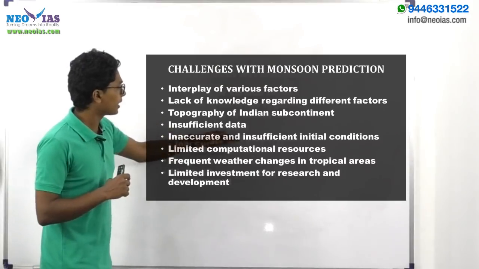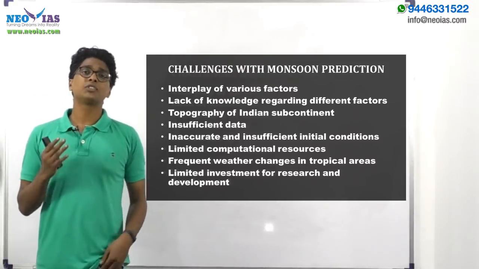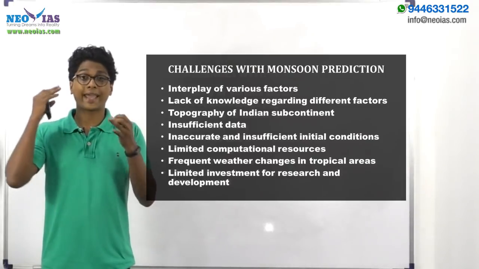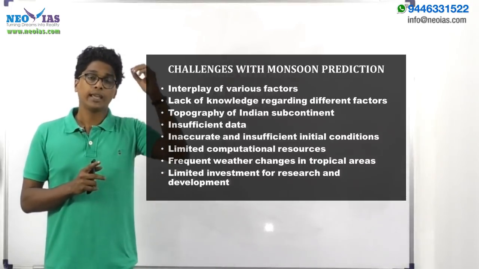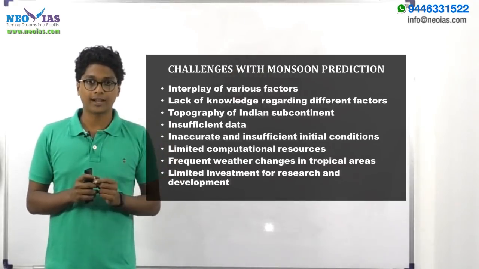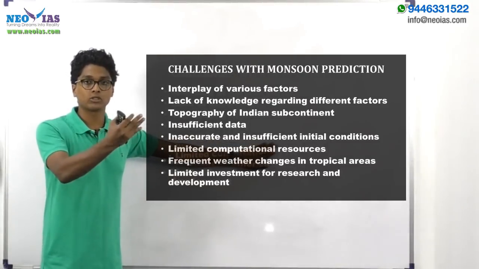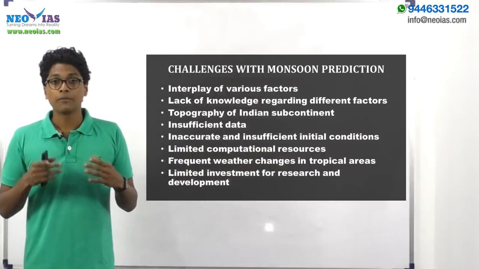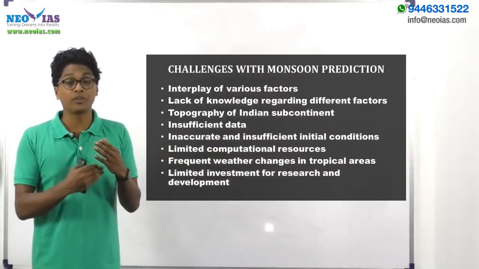Now another thing is the insufficient data regarding the Indian monsoon. As I said, there are various factors which can influence the monsoon. One major such factor is soil moisture, or the aerosol components, like the amount of dust particles in the atmosphere. These things can influence the Indian monsoon, but when we are predicting the Indian monsoon, we are not considering these factors. You might ask why? Because we are not collecting data regarding the aerosol or the soil moisture, and we are predicting the monsoon without data on these factors. So obviously there will be more chances that the prediction will go wrong.